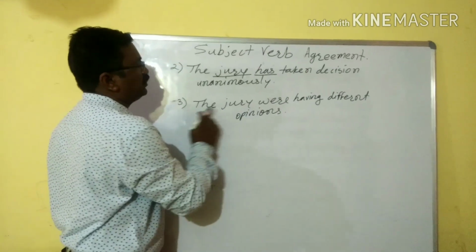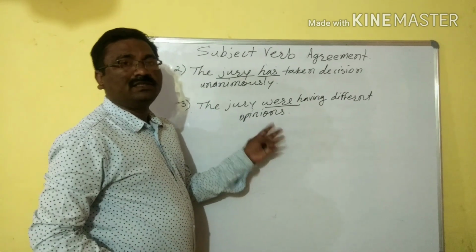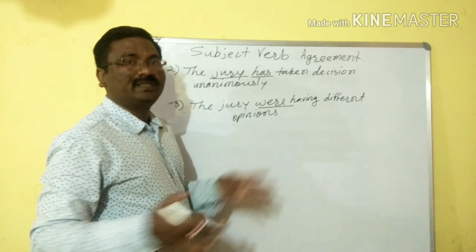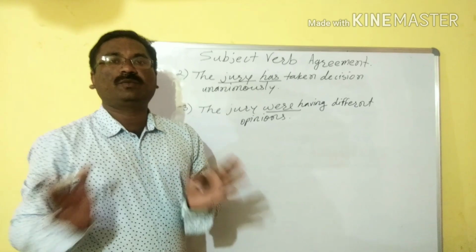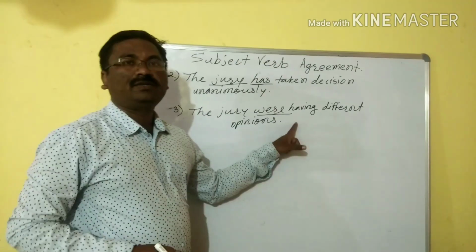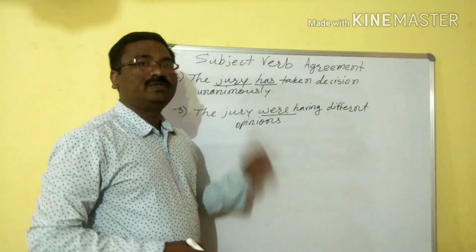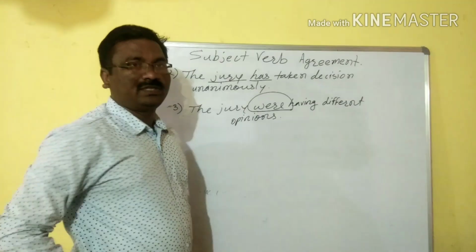Whereas, the jury were having different opinions. The jury members, whoever they were, were not having the same opinion. Different opinions these people were following. So what should we do? We can't use a singular verb here. We should make it a plural verb. That's why were is used here.